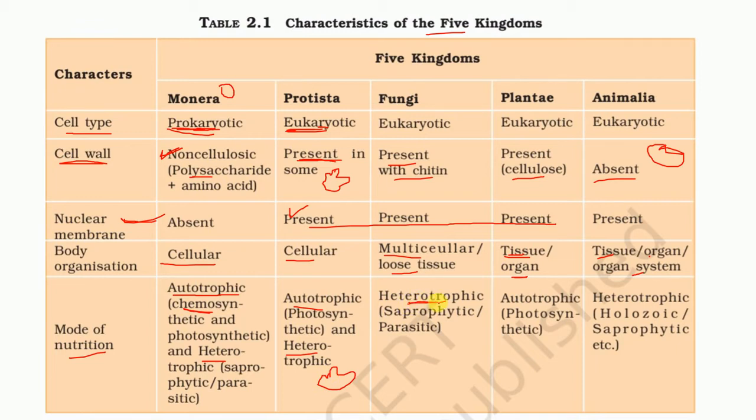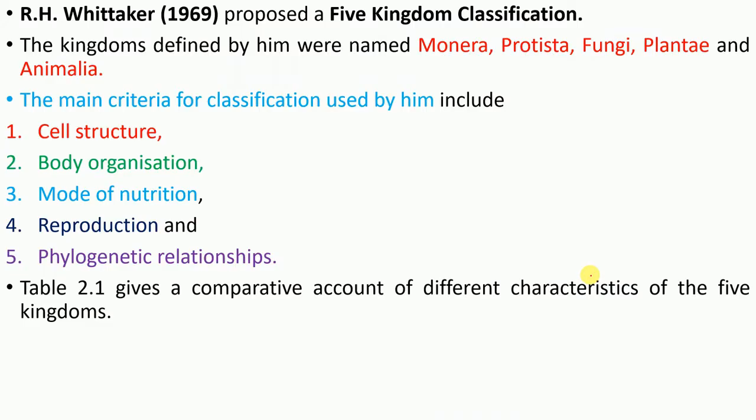They are dependent on others. Saprophyte means they eat dead material. And Plantae, yes, they are photosynthetic, meaning autotrophic. And animals, obviously they are heterotrophic. That's the reason they are animals, because they are not able to produce their own food.